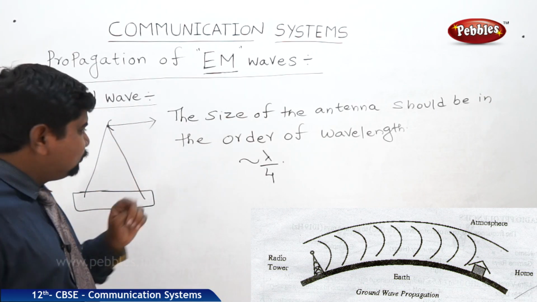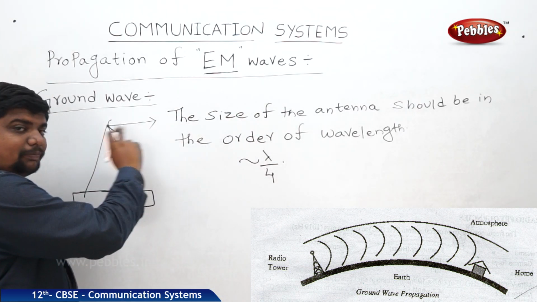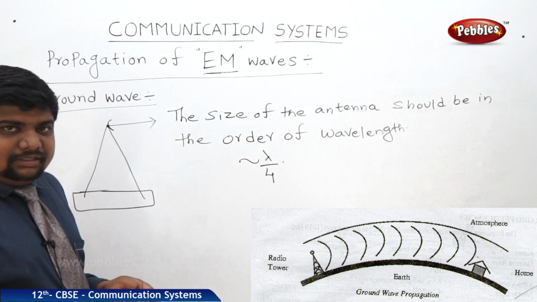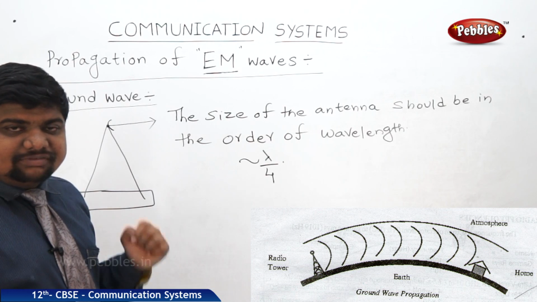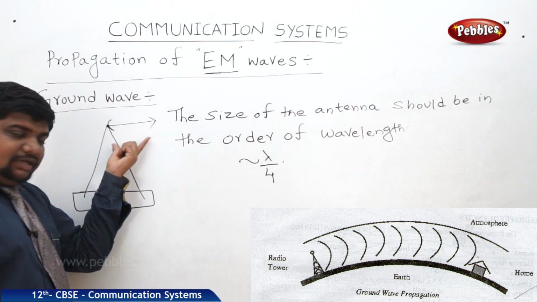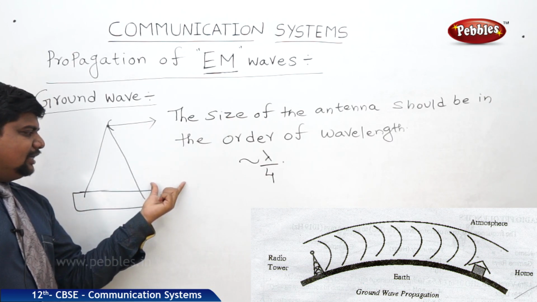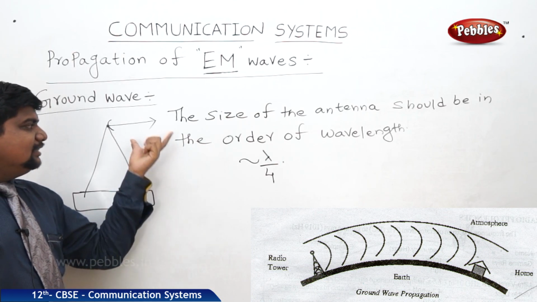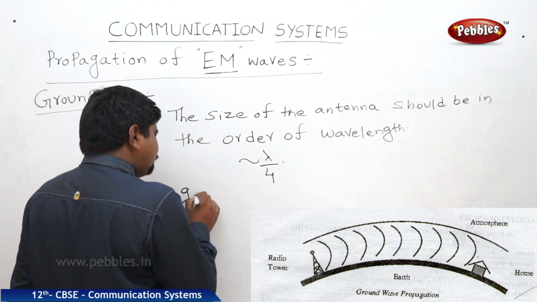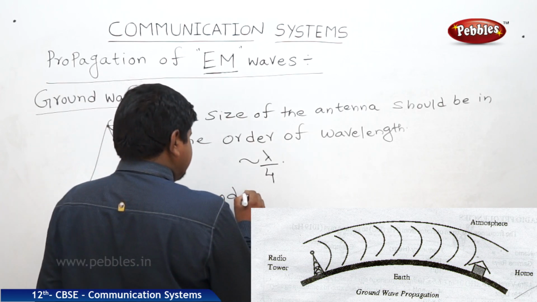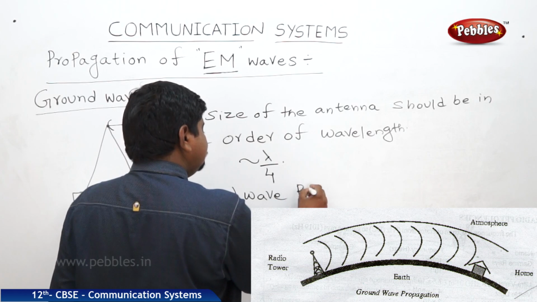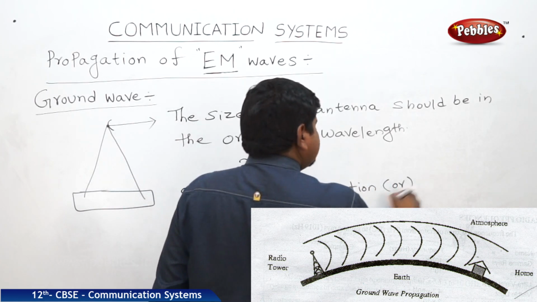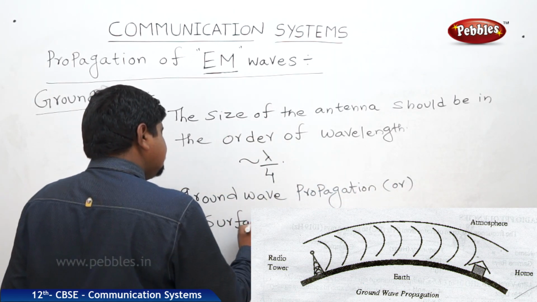And one more thing we can understand is that as the waves are propagating like this, the earth induces some current on these antennas. This is a very, very important point. So these waves launched at the top suffer attenuation because of the increase in energy on the ground. That's why this propagation is called ground wave propagation or surface wave propagation.